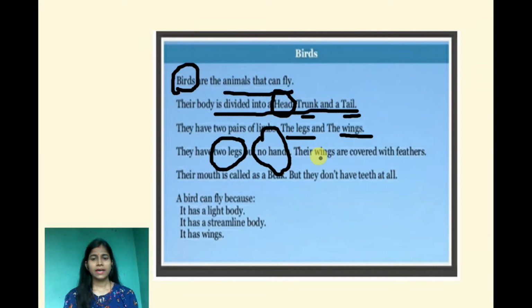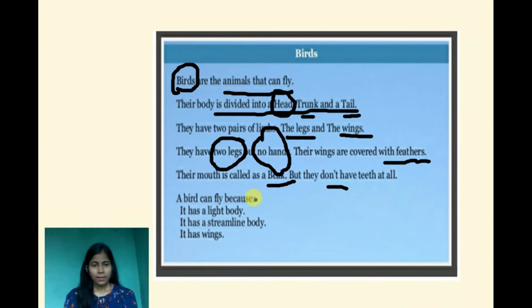Their wings are covered with feathers and the mouth is called beak. The mouth of the animal is called a beak. They don't have teeth at all.